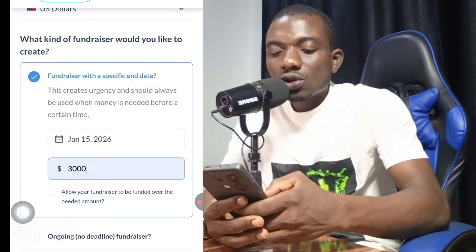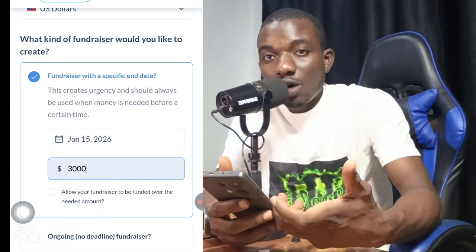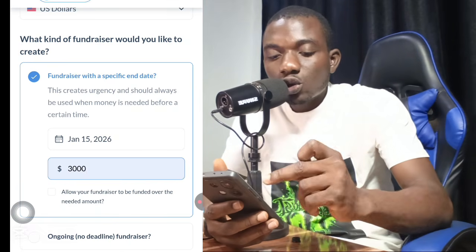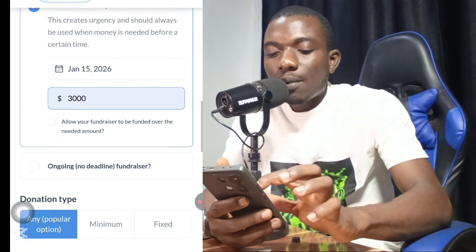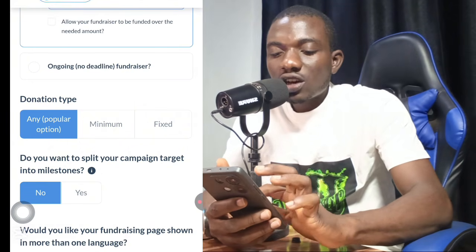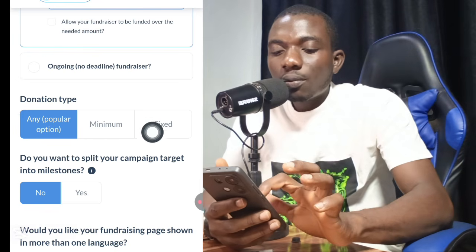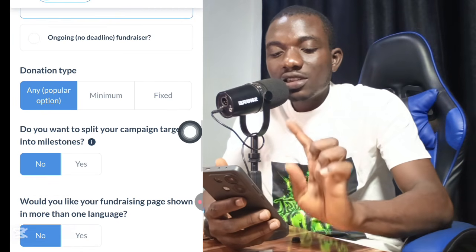How much do I want? I want $3,000. That is the amount which I want individuals to donate for me on this website. Once I put the amount, the next thing I need to do is scroll down to this section. Once you scroll down to this section, you are going to see donation type: any, popular option, minimum, fixed. Okay, that is the donation type.